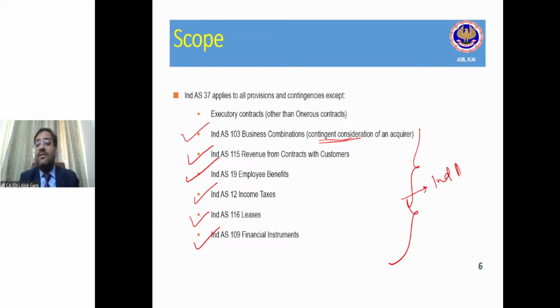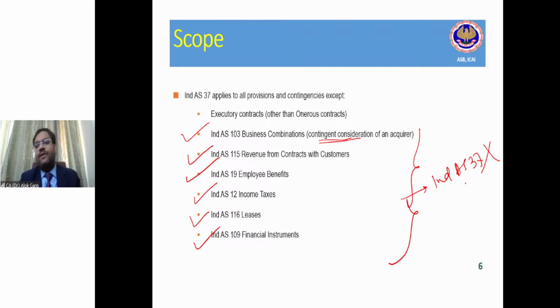Okay, Ind AS 37 is a general standard. It will be applicable on all the provisions for expenses on the liability side if a specific standard is not there for those provisions.